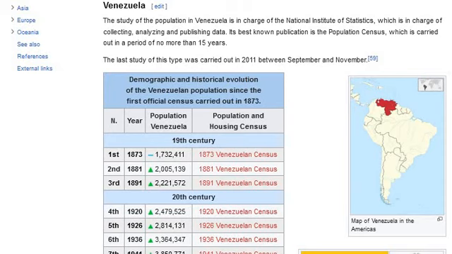First, 1873: 1,732,411. 1873 Venezuelan census. Second, 1881, increase: 2,005,139. 1881 Venezuelan census. Third, 1891, increase: 2,221,572.